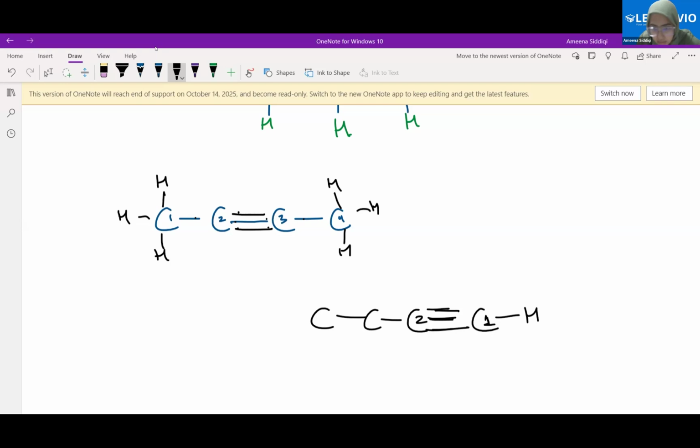2. Bache, 1, 2, 3, 4. How many bonds are there? 4. How many does it need more? 2. How many bonds can be there maximum in a carbon atom? Maximum 4 bonds for each carbon atom. So the second carbon atom has how many bonds, bache? 1, 2, 3, 4, right?